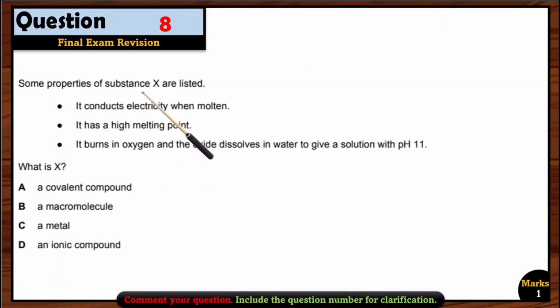Question 8. Some properties of substance X are listed. It conducts electricity when molten. It has a high melting point. It burns in oxygen and the oxide dissolves in water to give a solution with pH 11.